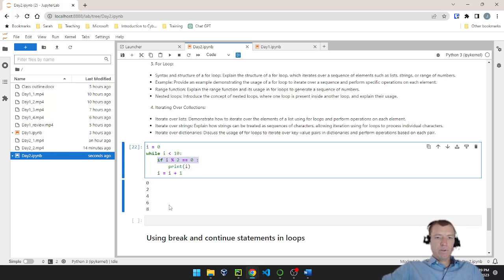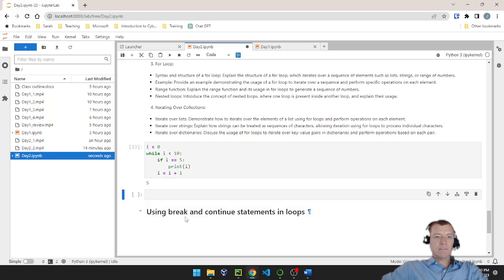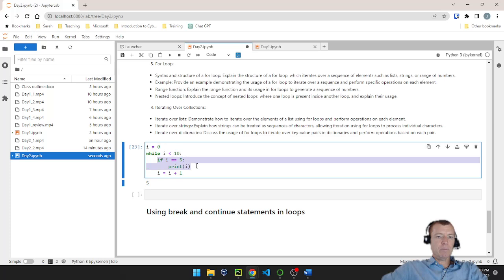Now another thing we could do, instead of using the modulus operator, is check for equality. I could say i double equals, pick a number, we'll say 5. Then I will print out i, and only print out i if it is equal to 5. And there we go, we get just that one statement. So if can be embedded in our loops just like anywhere else. It can be its own block of code. It can also be a block of code inside of a while loop.